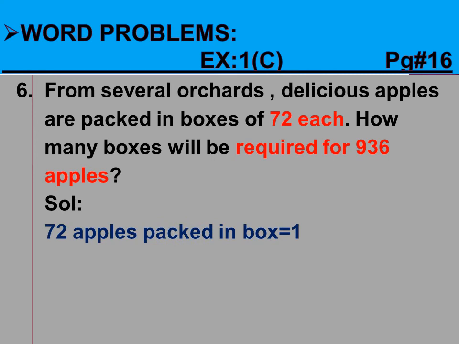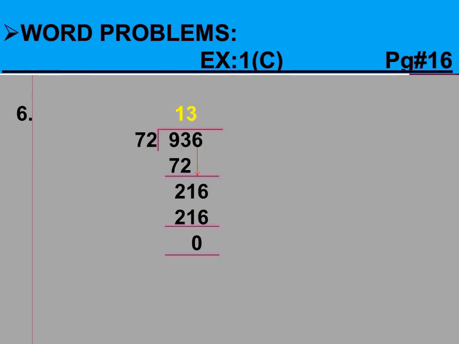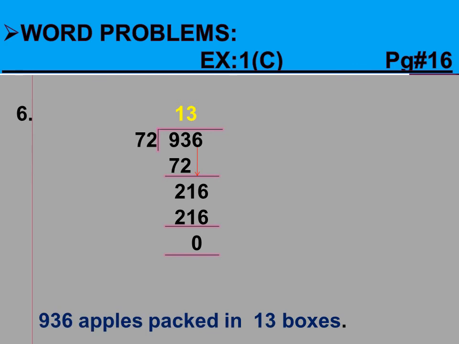72 apples packed in box is equal to 1. Each in the given statement means 1. And we have to find that 936 apples packed in a box. We have to find the number of boxes in which 936 apples are packed. This means we will divide the given two numbers, and when we divide these two numbers, we will get the answer 13, which shows that 936 apples packed in 13 boxes.